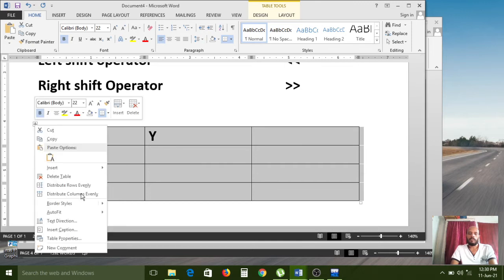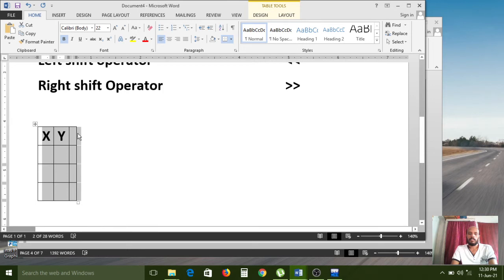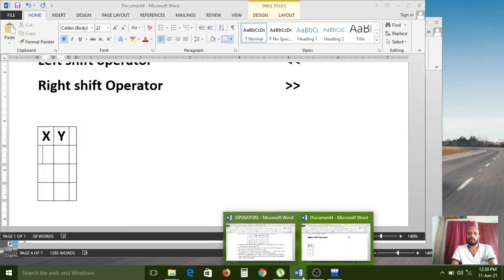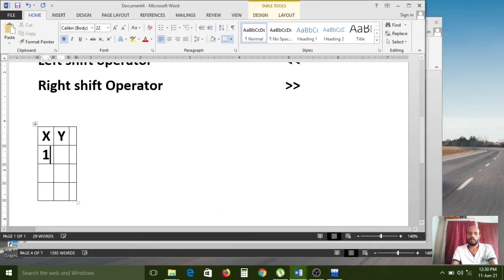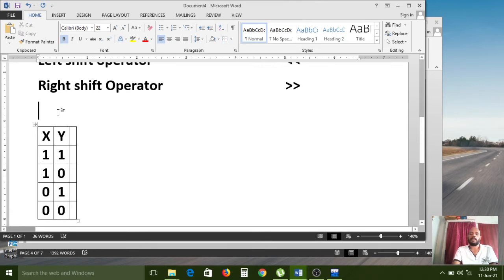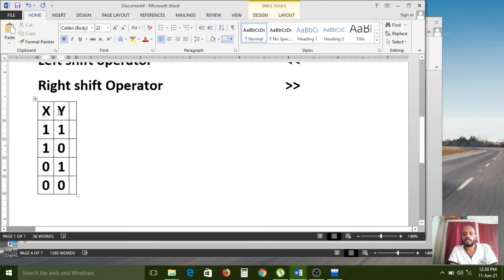I am doing auto fitting. The values are 1 1, 1 0, 0 1, 0 0. The C programming language internally indicates these with true or false, so here also the truth table works with true or false only.